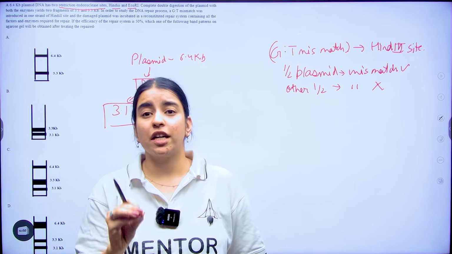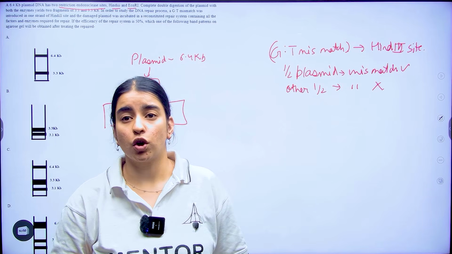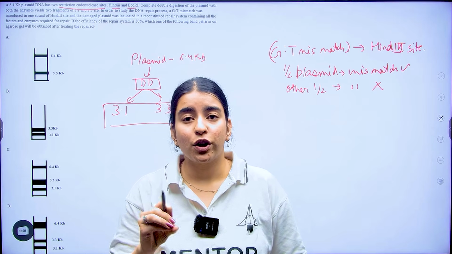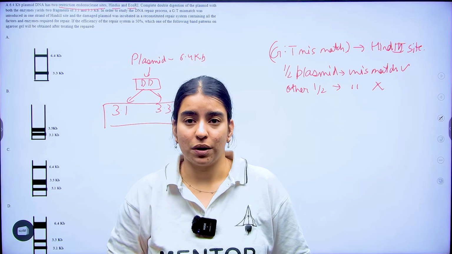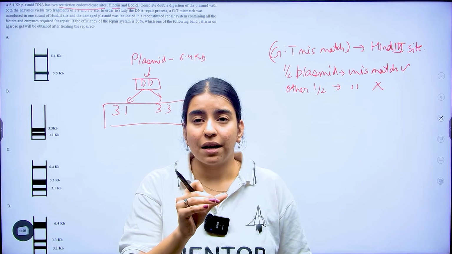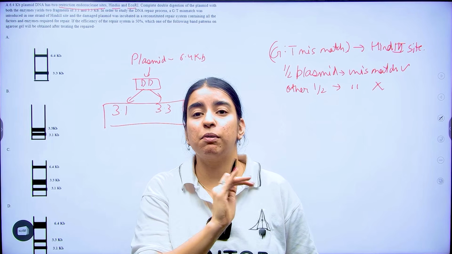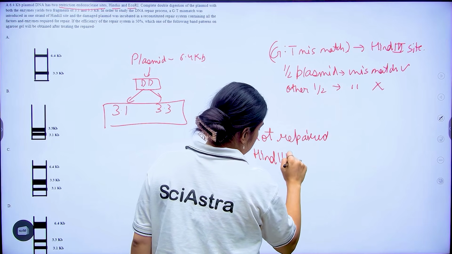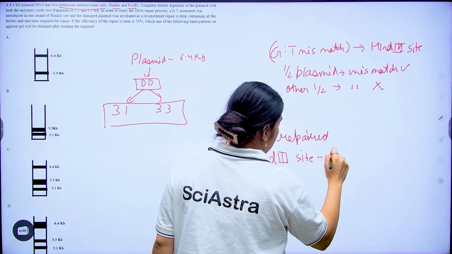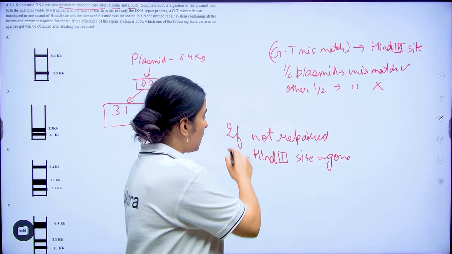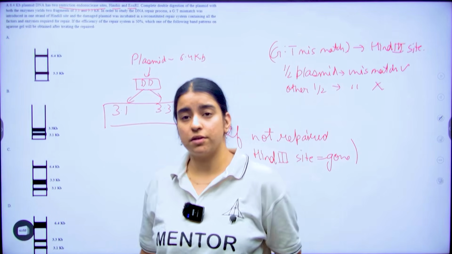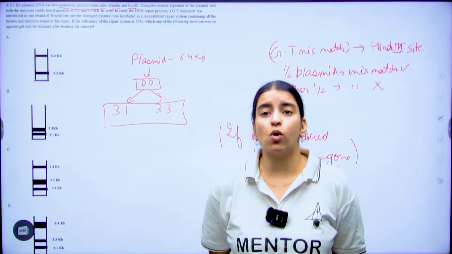But if it is not repaired, that means what? You will only have your EcoR1 site. So, that means your HIND3 site will be gone. What will happen if my HIND3 site is gone? That means I will not get these two fragment sizes. That means only EcoR1 will cut.